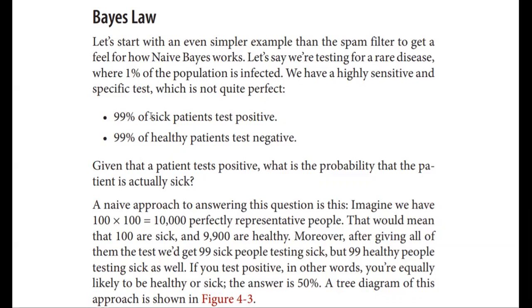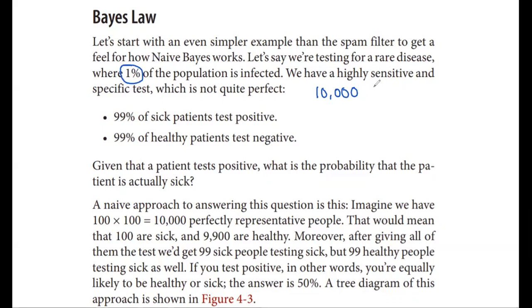let us again consider there are 10,000 people. As mentioned in the problem, 1% of the population is infected.